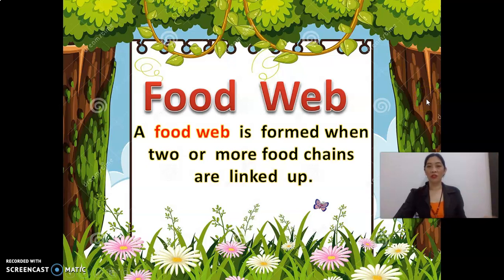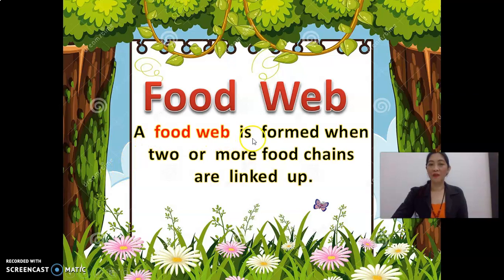Now, number 2 is food web. This is more food chains. So what is food web?